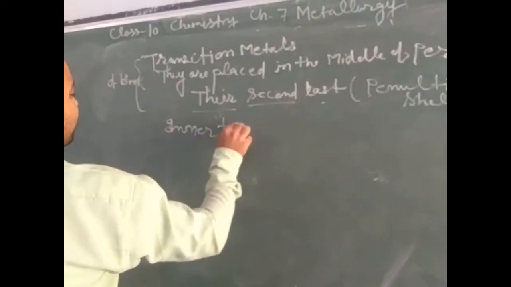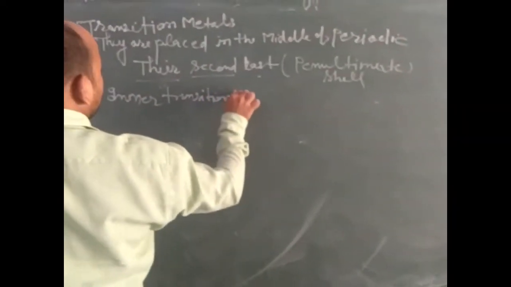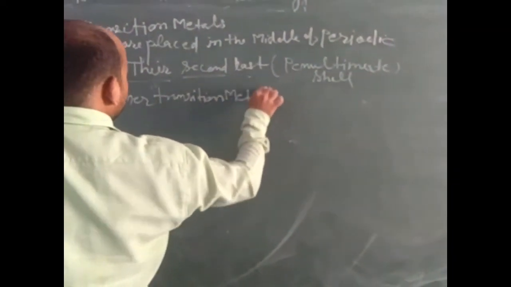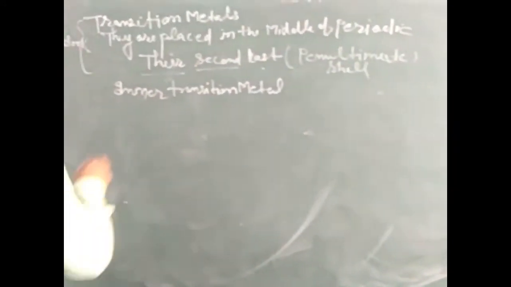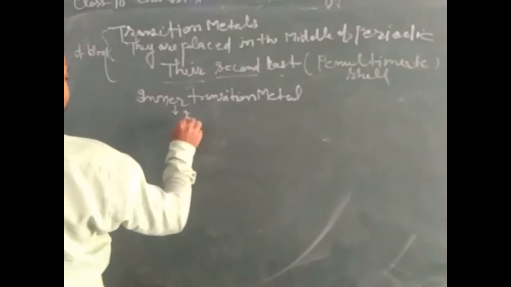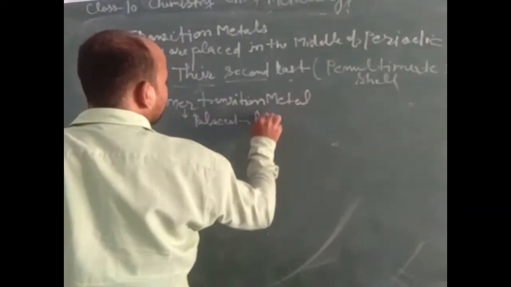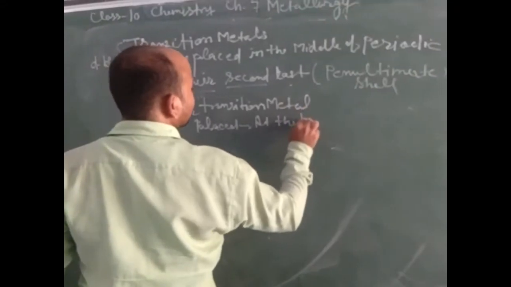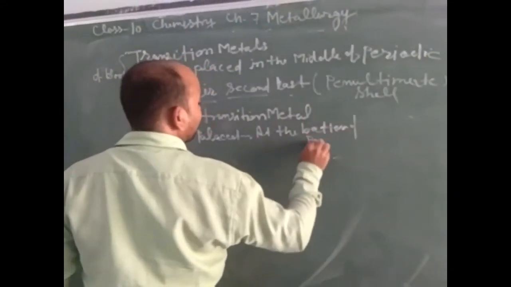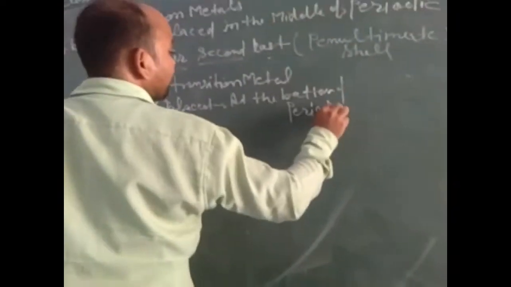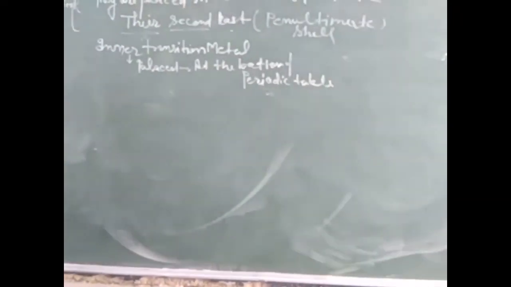Inner transition metals. What are inner transition metals? We will learn about them. They are placed at the bottom of the periodic table.